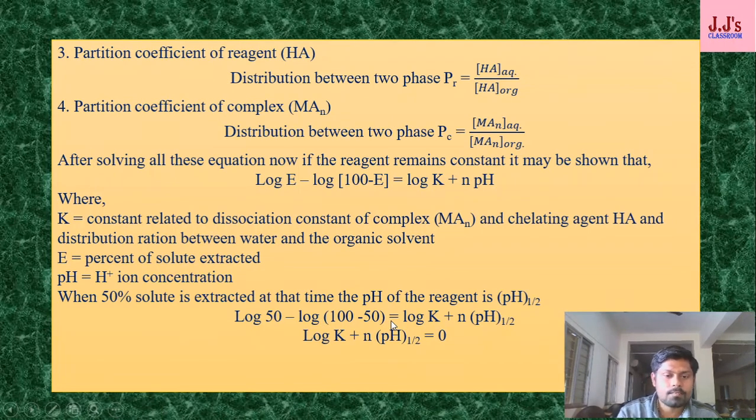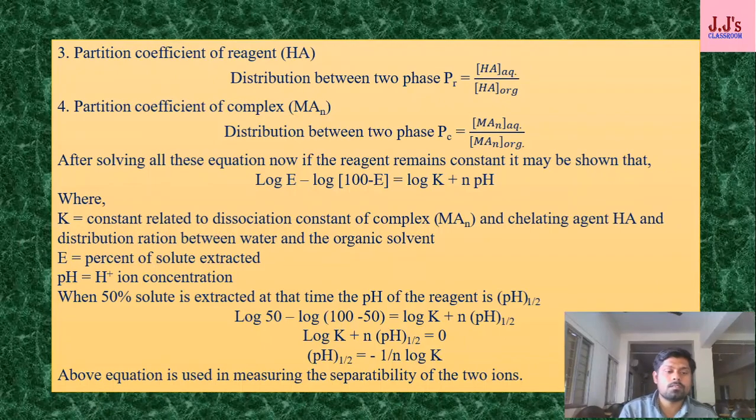So it's like this. If I want pH 1/2, log K from the left hand side to the right hand side becomes minus log K, and n which is in multiplication goes from the left hand side to the right hand side as 1/n. So the final equation is: pH 1/2 is equal to minus 1/n log K. By utilizing this equation, it is useful for measuring the separability of two ions.